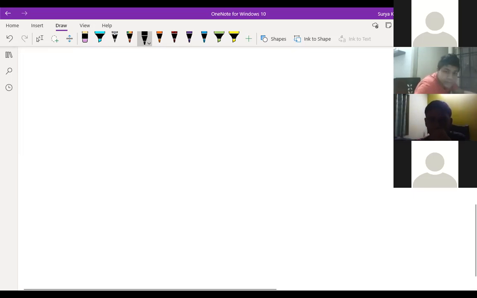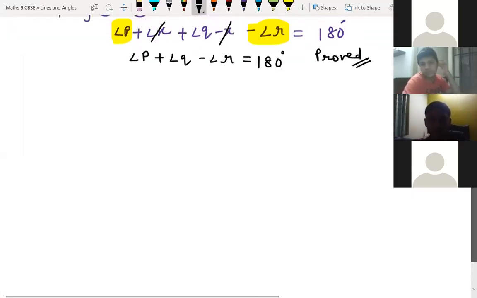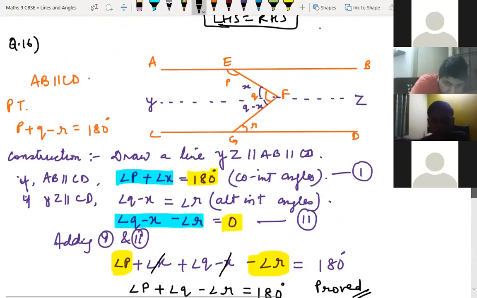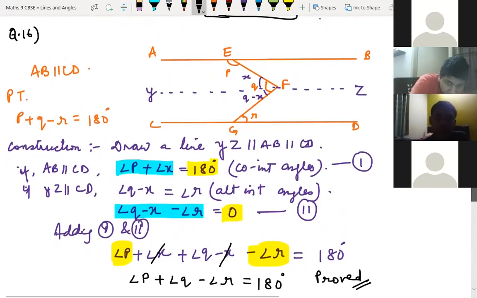What I just solved right now, that one. Yes, sir. Okay, which part are you not understanding? Tell me. Sir, the part where, if AB is parallel to CD, from there, sir. I see, understood the marking scheme where we took YZ. See, this is given already in the question. What is given in the question is AB is parallel to CD.